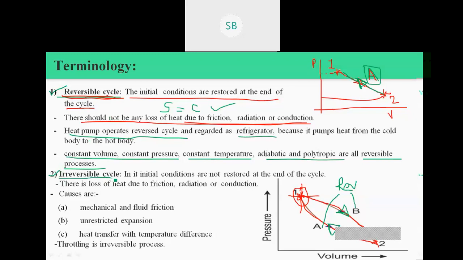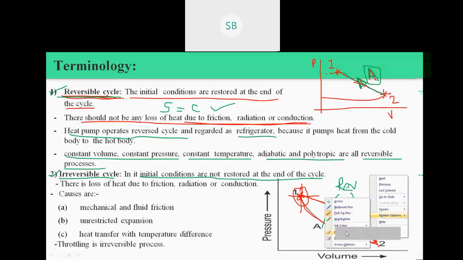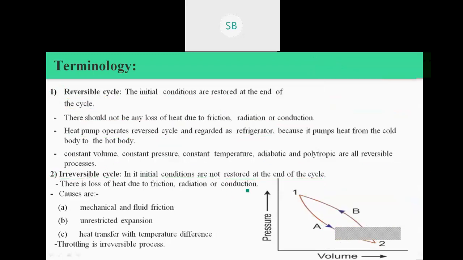It means the initial conditions are not restored at the end of the cycle.